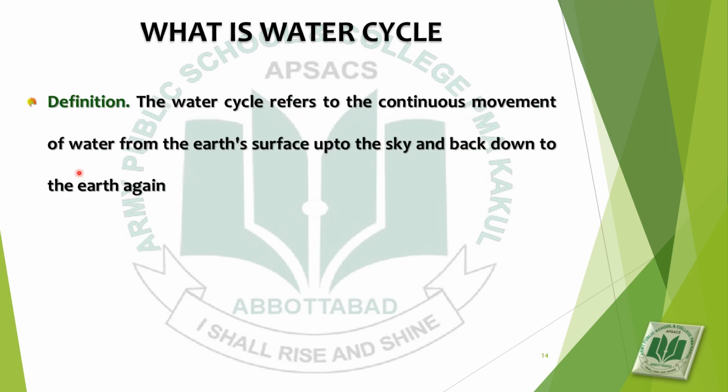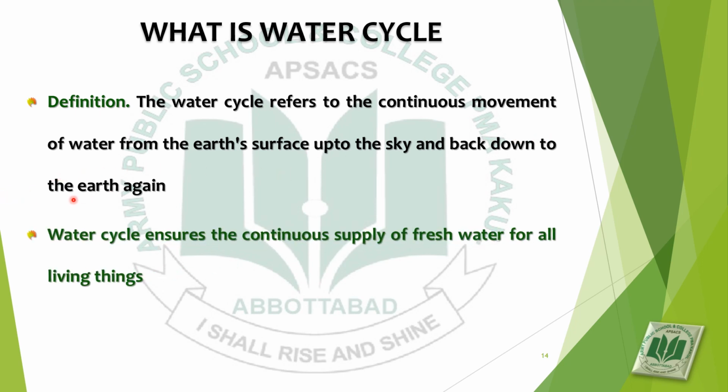Its definition: the water cycle refers to the continuous movement of water from the earth's surface up to the sky and back down to the earth again. The water cycle ensures the continuous supply of fresh water for all living things. So the water cycle is very important because it ensures the continuous supply of fresh water for all living things on earth.